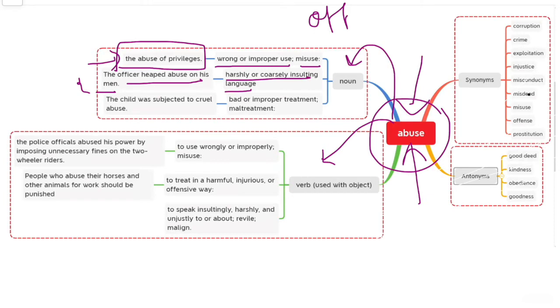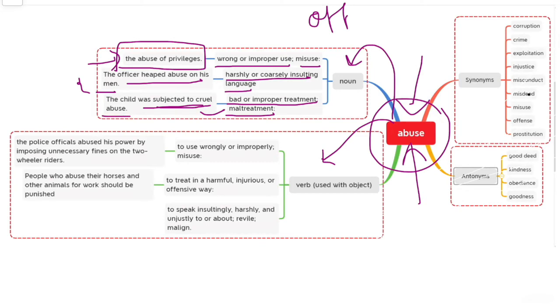Okay, next, bad or improper treatment, maltreatment. Let me give an example. Suppose there is a child, and he is sent to an orphanage at a very early age, and in that orphanage he is subjected to a very cruel environment or very cruel treatment. So we can say that the child was subjected to cruel abuse.